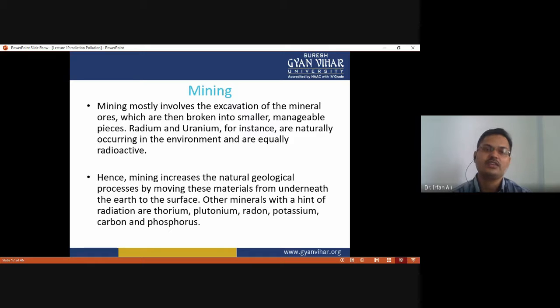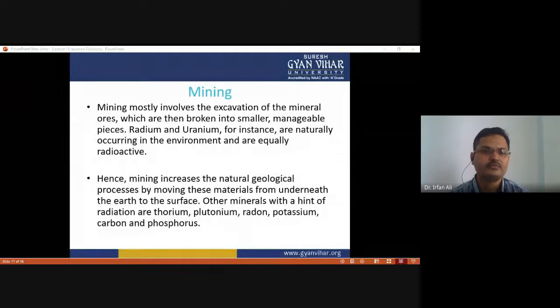Another cause of radioactive pollution is mining. Mining mostly involves the excavation of mineral ores, which are then broken into smaller manageable pieces. Radium and uranium, for instance, occur naturally in the environment and are equally radioactive. Hence mining enhances natural geological processes by moving this material from underneath the earth to the surface.